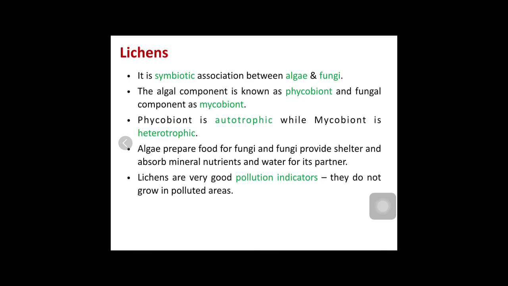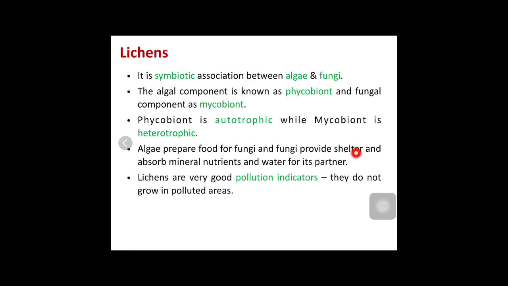Now we will see how both the living organisms, when they are living together, benefit each other. See, now you know that the algae is autotrophic. Hence it can prepare food for itself as well as for the fungi. In return, the fungi provide the shelter and the minerals, because the minerals are necessary for photosynthesis.